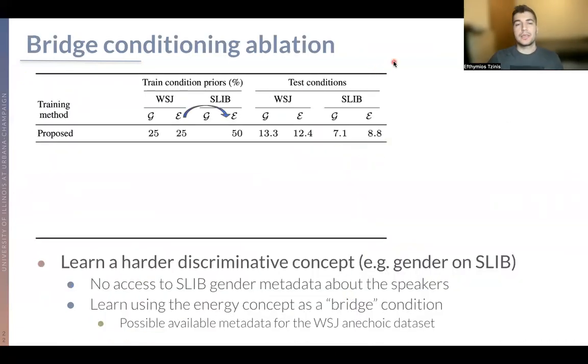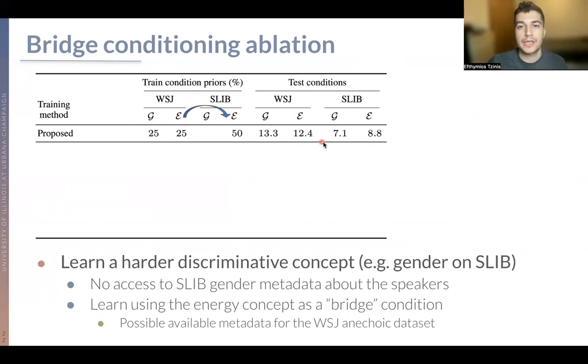So the next thing, which is super important here, is what we call bridge conditioning. What happens here is that you may be missing data for, let's say, spatial Interspeech for the gender information. But you can have a mismatched dataset like Wall Street Journal, which is anechoic, so it's not reverberant, but you do have access to gender information.